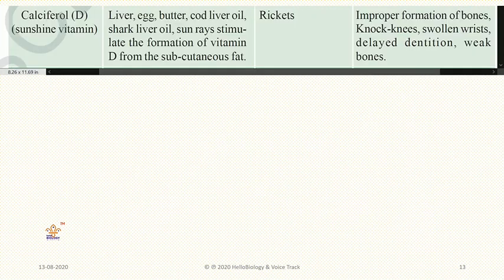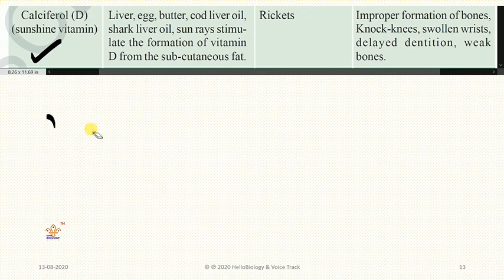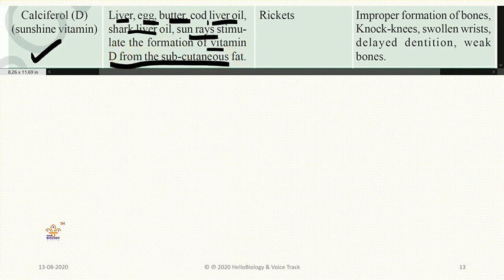Next vitamin here is calciferol, otherwise called the sunshine vitamin. There is a wrong notion here: if you stand in front of sunlight, you will get vitamin D. That is partly correct. What is correct is that you need to first take calcium rich food. Here you can see liver, eggs, butter, cod liver, shark liver. Sun rays stimulate the formation of vitamin D from the subcutaneous fat.